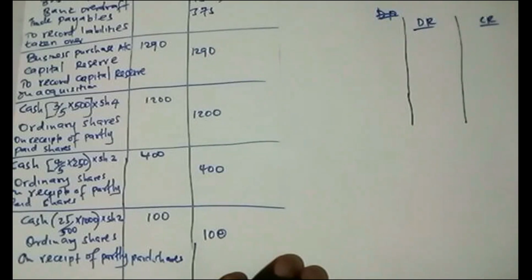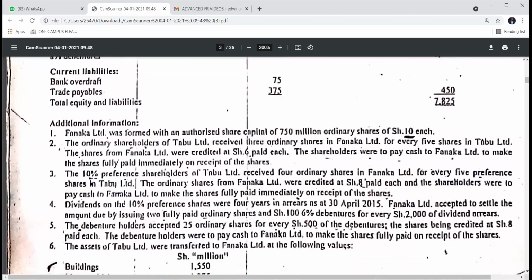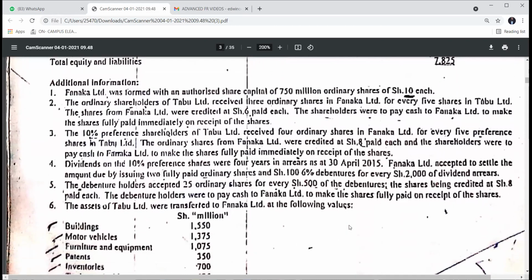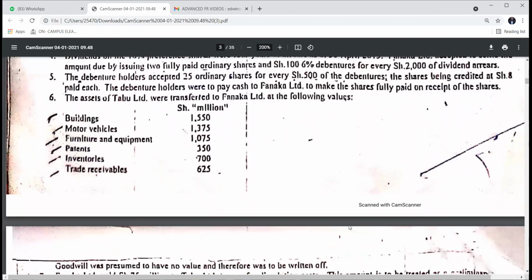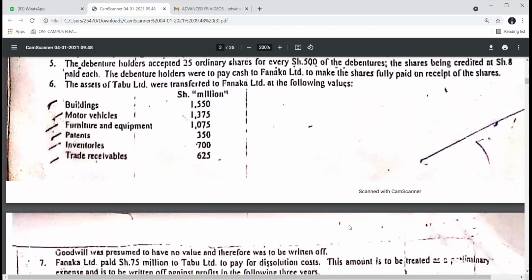So what is remaining? Are we done with the credits I was talking about? We are done with that. But now there's a normal double entry which is supposed to be done.